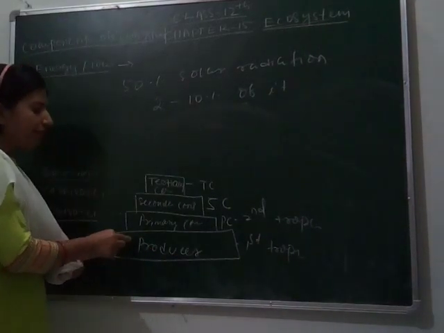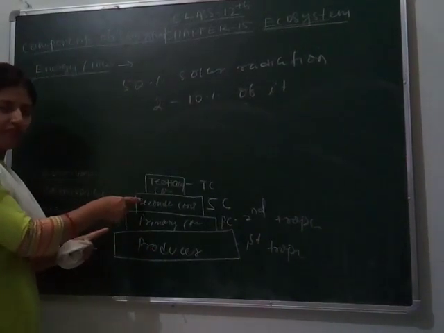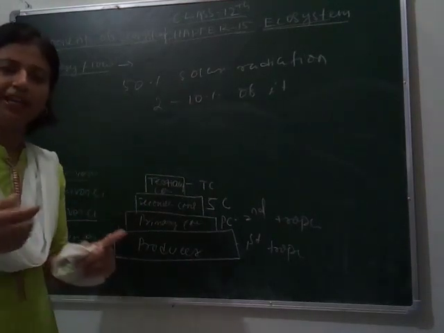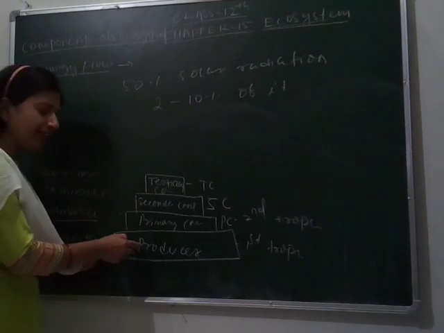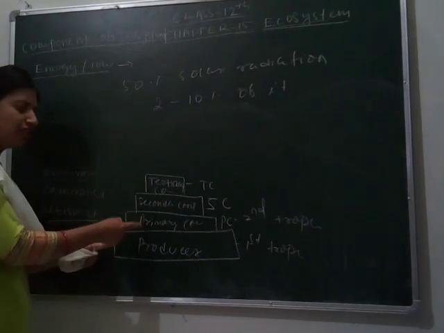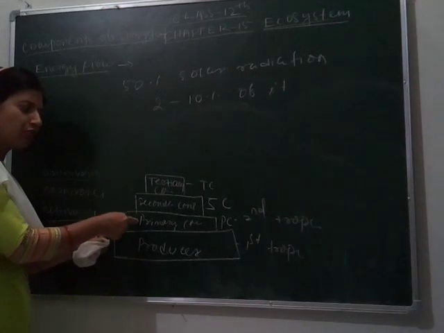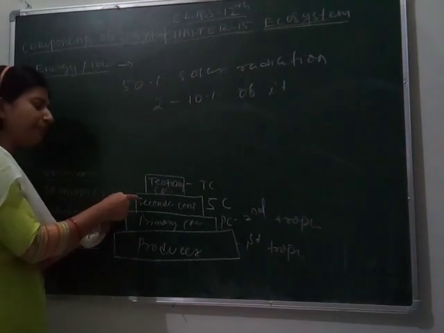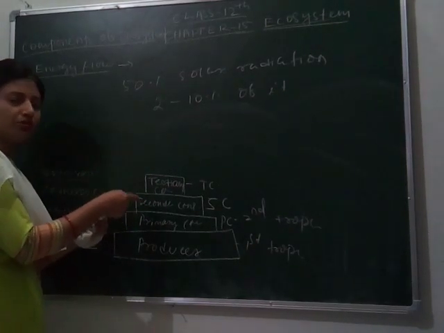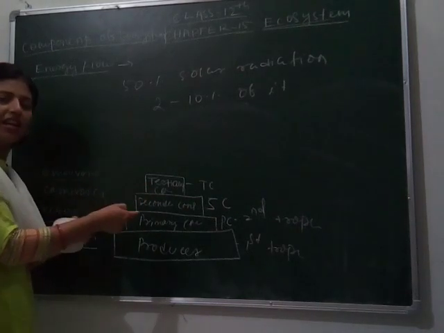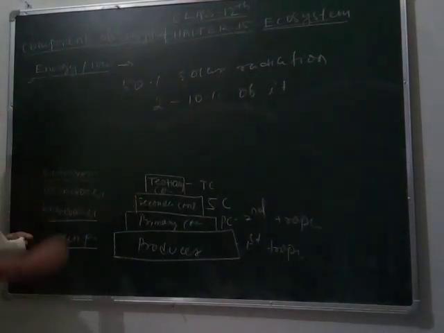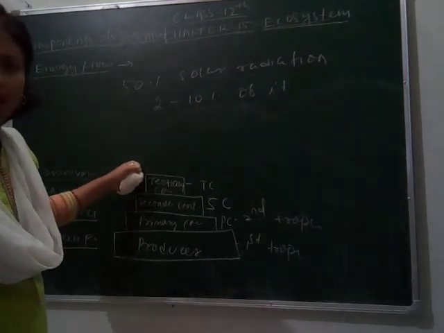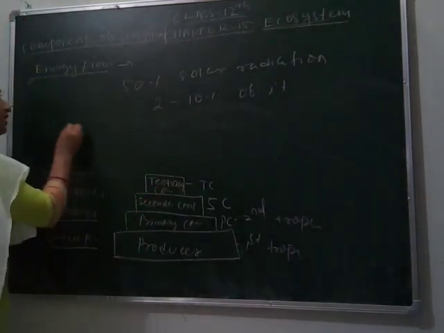So here, when the trophic level forms, a transfer of energy occurs. The energy is produced or prepared by the green plants, and when primary consumers eat, the energy gets transferred to the primary consumer, and again from primary to secondary and secondary to tertiary. In this way energy transfer occurs. So how much energy does one organism get, and what is formed? Due to these trophic levels, a food chain is formed.